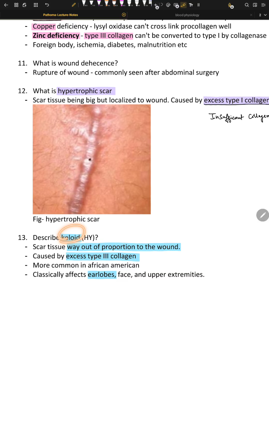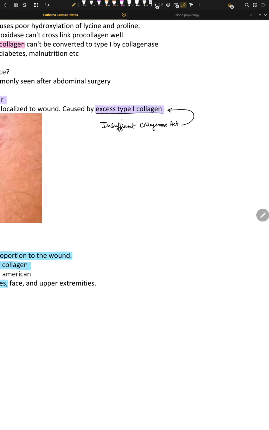Okay, so describe keloid: scar tissue way out of proportion to the wound, caused by excess secretion of type 3 collagen, more common in African Americans, and classically affects earlobes, face, and upper extremities, right? So that's a keloid if it goes out of control. But in a hypertrophic scar the boundaries are intact, and we have a lot of type 1 collagen with insufficient collagenase activity. Now another question you can ask is why there's insufficient collagenase activity here.